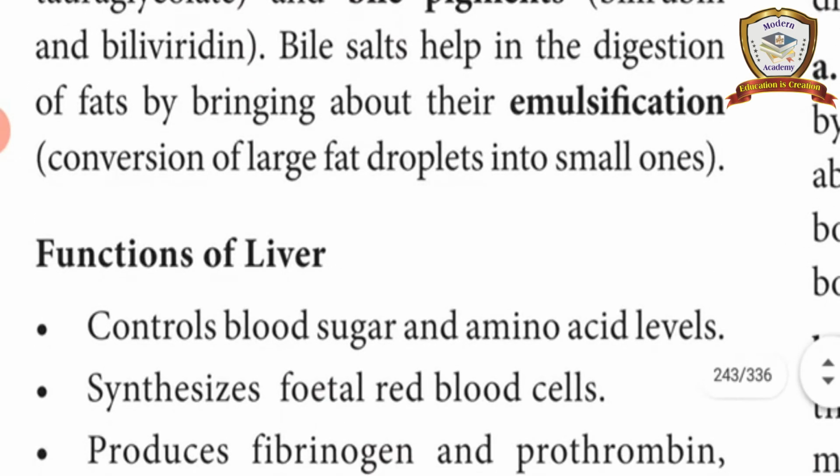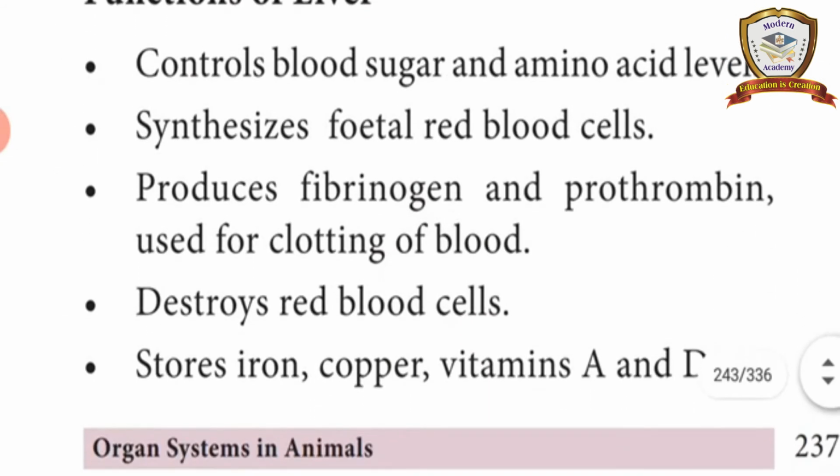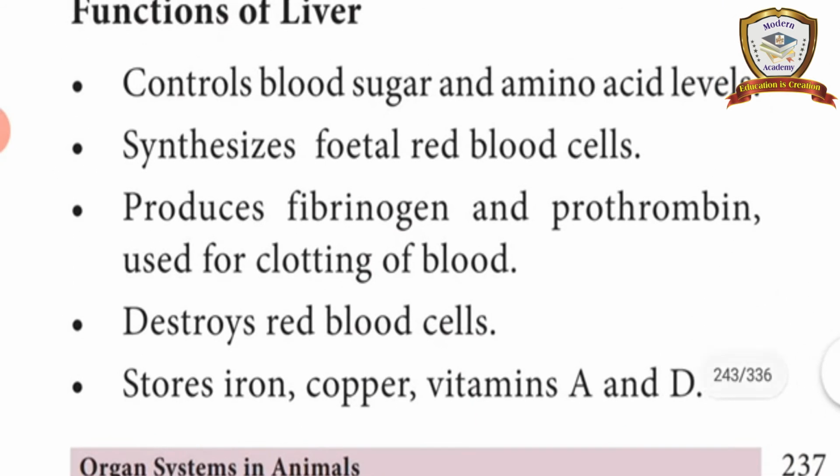The next one is functions of the liver. This is very important. You should read carefully. It controls the blood sugar level and amino acid level. It synthesizes the fetal red blood cells.